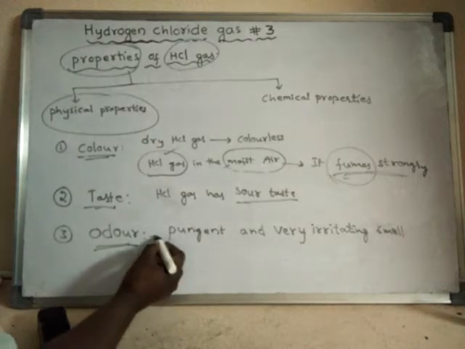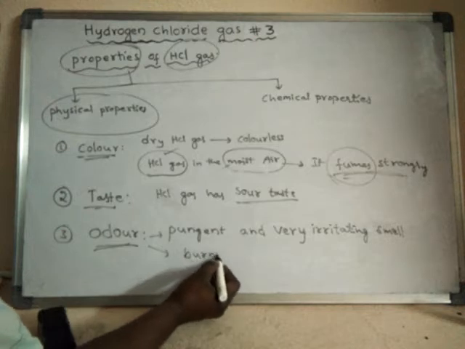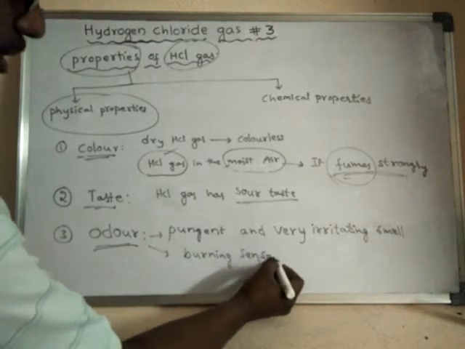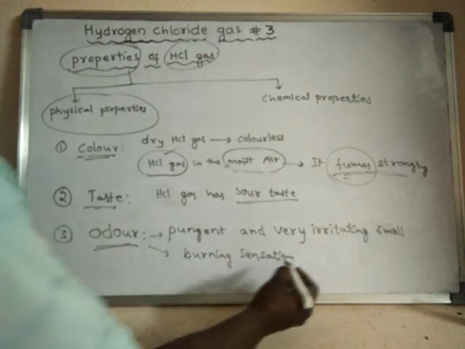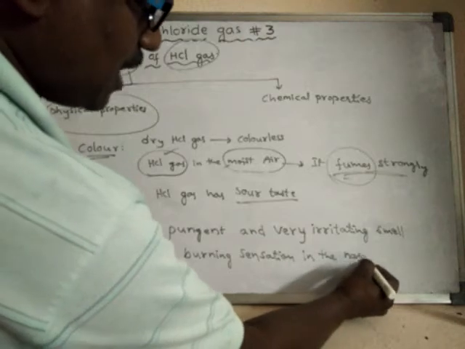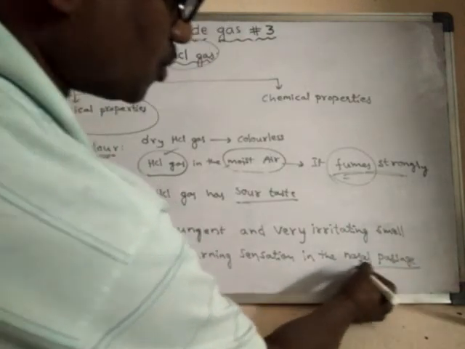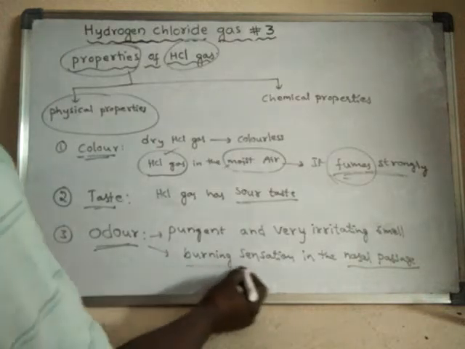So this will give a burning sensation, it provides burning sensation in the nasal passage. What is the meaning of nasal passage? That means inside the nose. So it causes burning sensation.